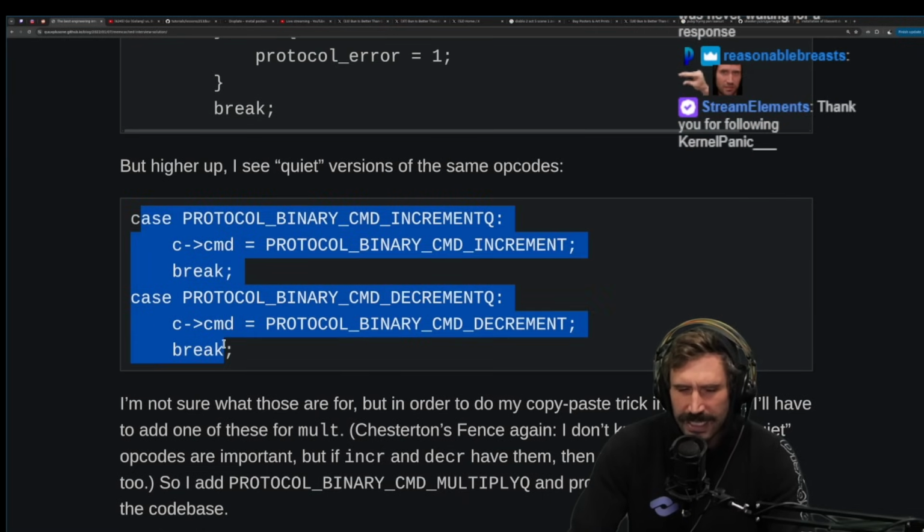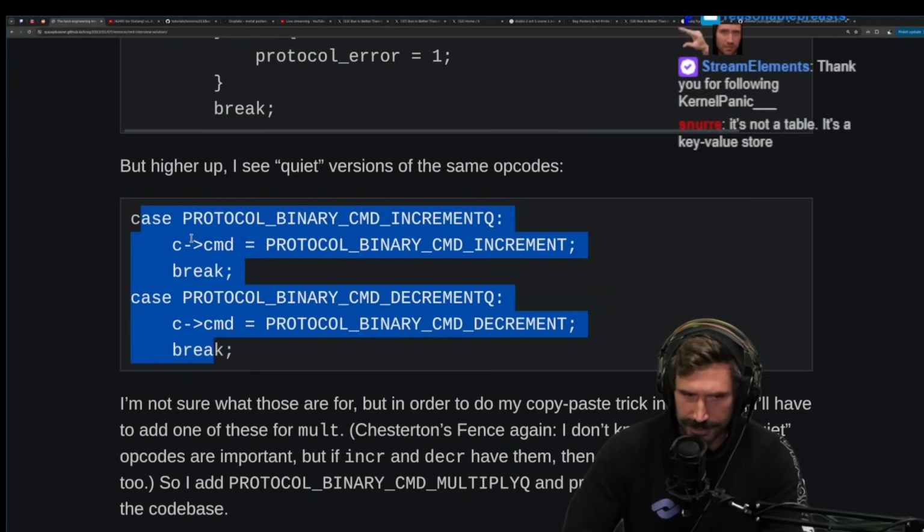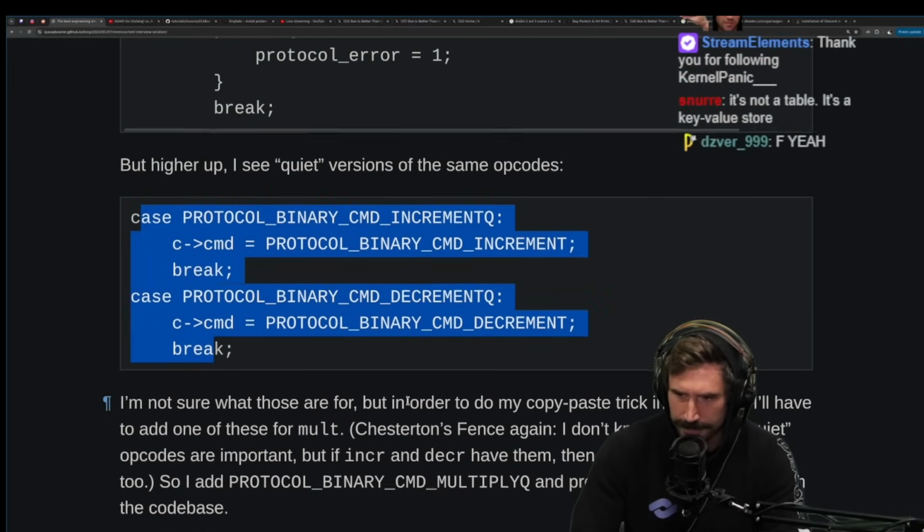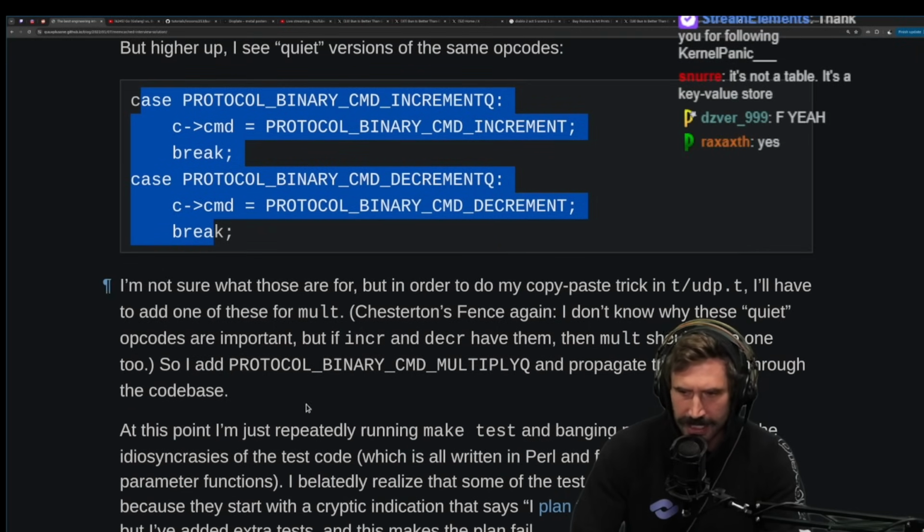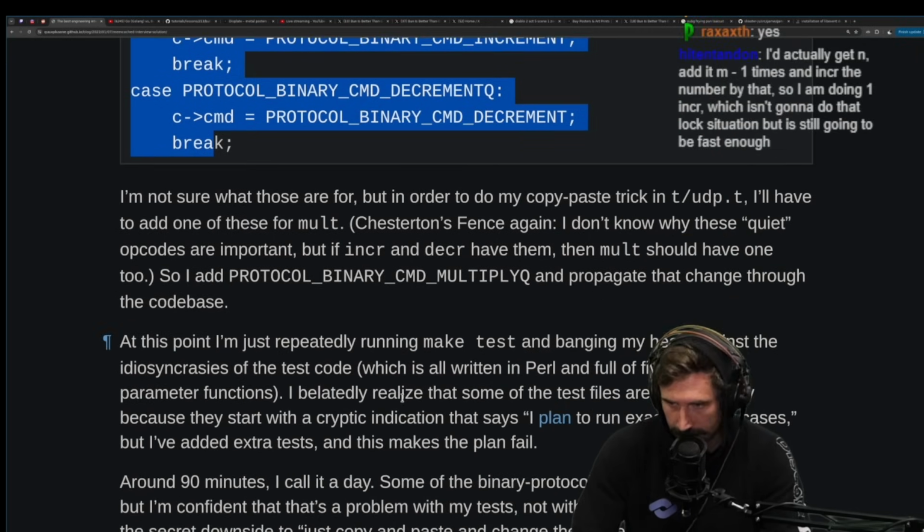Well, telnet is TCP, right? So I would assume that there must be some sort of UDP thing.